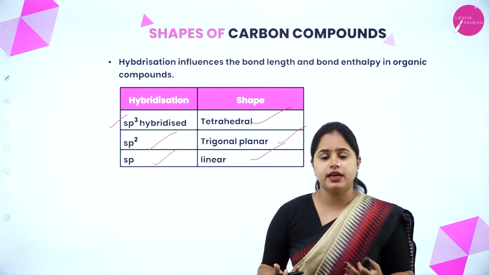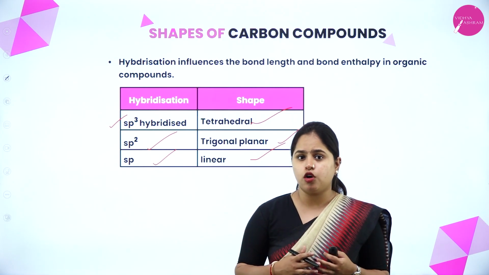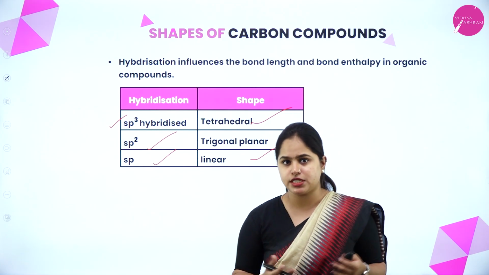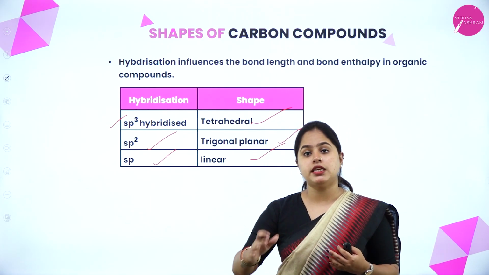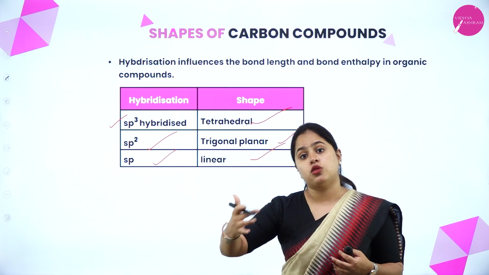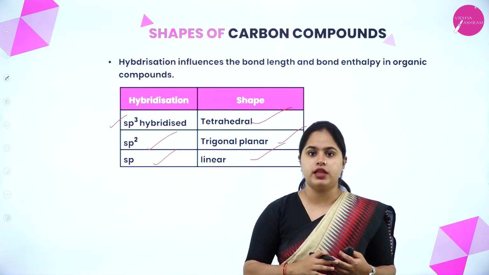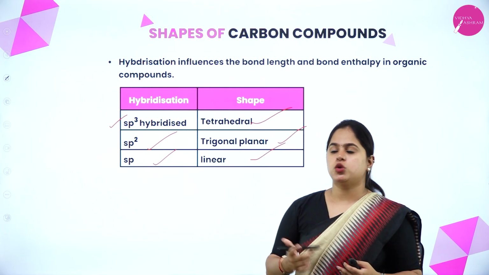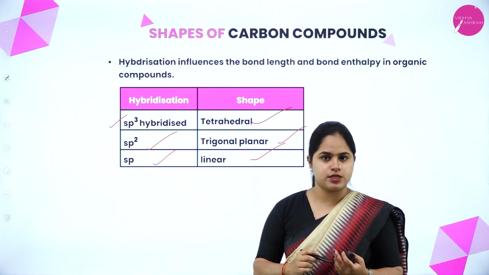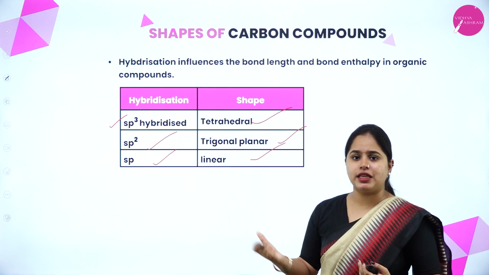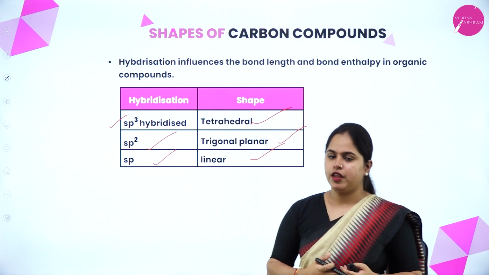So what was hybridization? It was the intermixing of atomic orbitals of almost similar energy, right? If two atomic orbitals combine, two hybrid orbitals are formed, and those hybrid orbitals will undergo the bond formation. I hope you are able to recall sp3, sp2 and sp hybridization, and these will be the shapes corresponding to them.